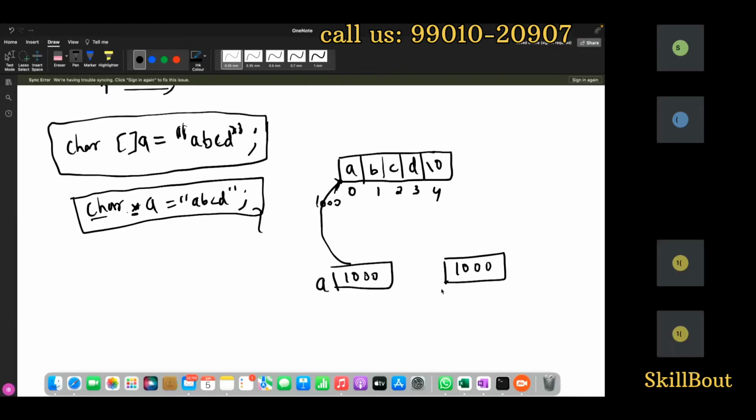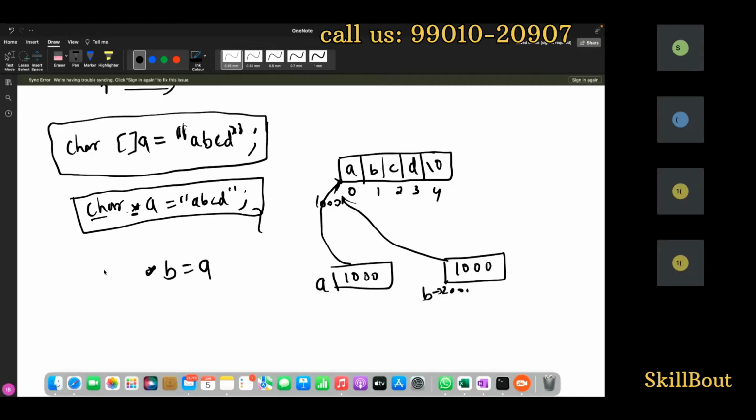This one's address will be maybe 200 to 1000, and I'll name it B. I want to give 1000 to B. A itself is 1000. A is given to B. Inside B, I have an address. That address should point here. After pointing here, what should I read? 1 byte. That's the reason I'll write char star B and a semicolon. This becomes a reference variable.